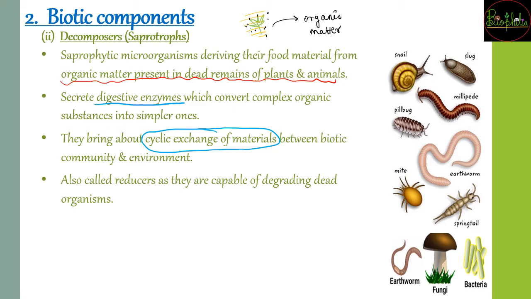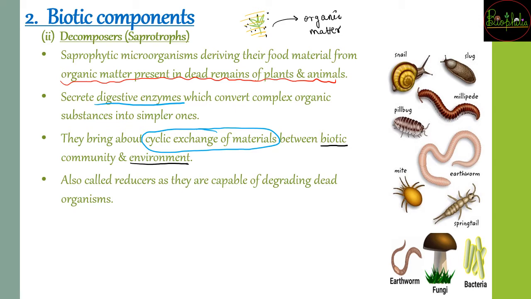So that is the reason we say हम जन्मे हैं मिट्टी से और मरेंगे भी मिट्टी में. जहाँ से आए हैं वहीं पे जाएंगे. That is nothing but what the decomposers do once the death of the organism occurs. These are going to get decomposed so that they can return all the materials to the soil again. So that is the cyclic exchange: once it goes into a biotic component, that is, it becomes part of animals or plants, it will come back again to the environment through the process of decomposition.